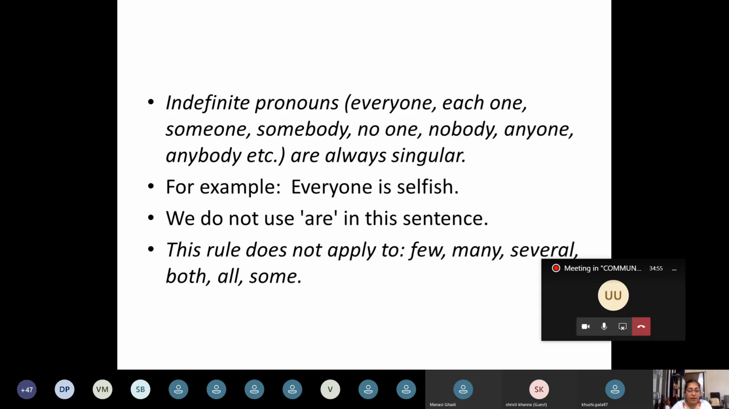This rule does not apply to few, many, several, both, all, some, because all these words are used with, let us say, countable nouns, which make it plural. A few of my students have registered for the scholarship. Many of them are coming for the picnic. Okay, so I'm using the plural verb with these words.